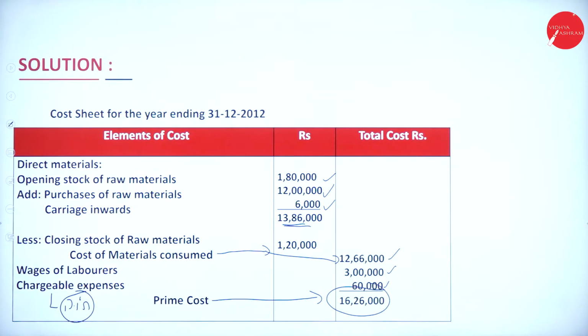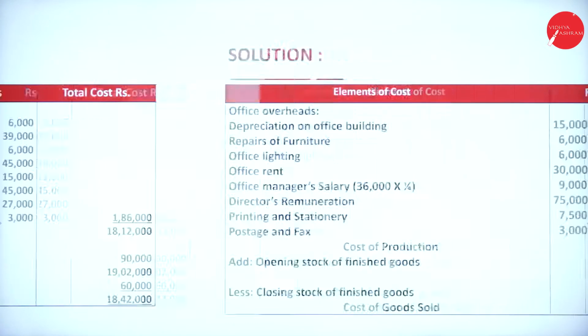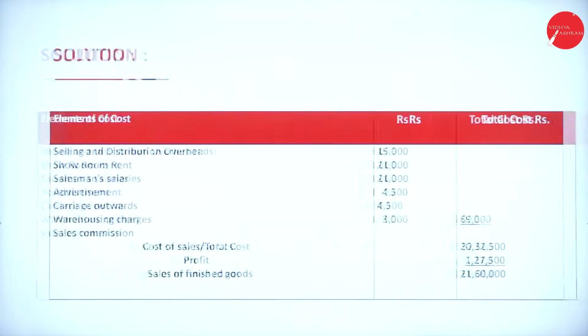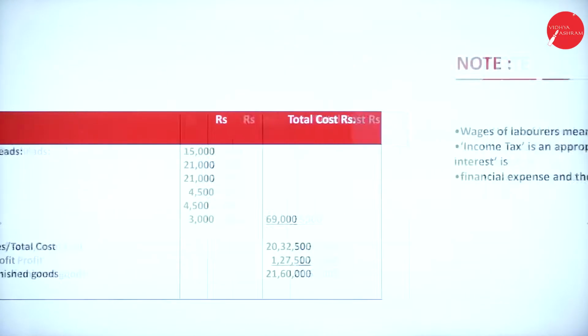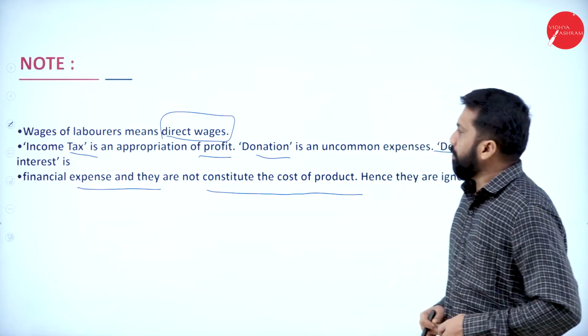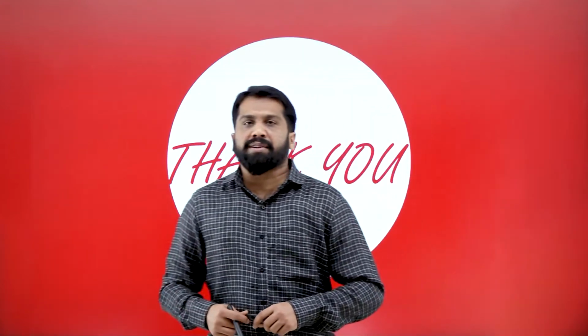Your solution up to prime cost, your solution up to factory cost, your solution up to cost of goods sold, your solution at the end, like your sales of finished goods. So these are notes for the problem. This is all about today's session.